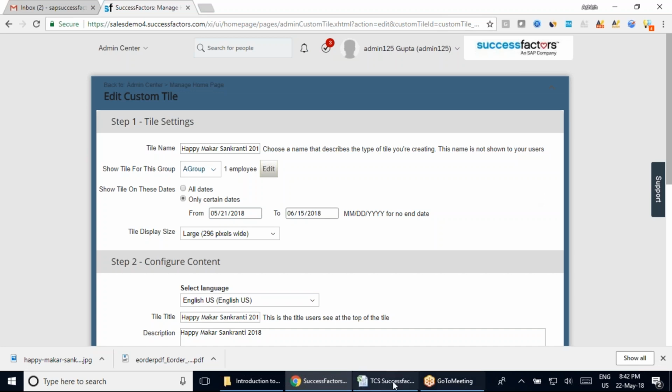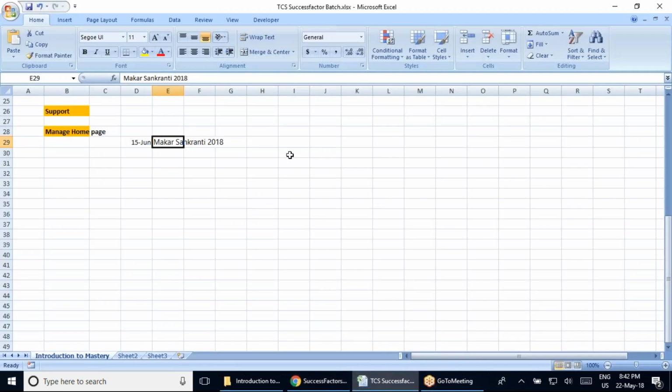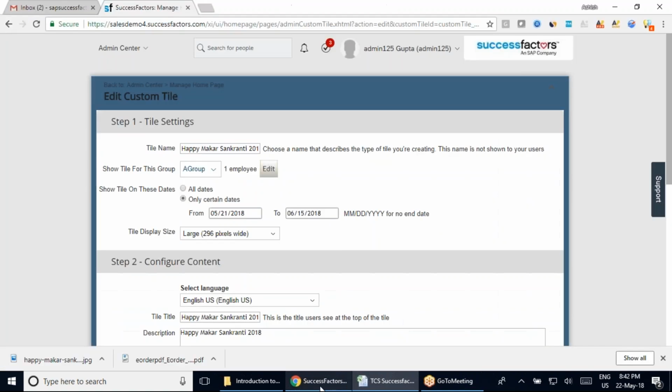I hope you know what a fixed date and a flexible date are. Does anybody know what fixed date and flexible date I am referring to? All those people who come from an SAP R3 or HCM background will know what a fixed date and a variable date is that I'm talking about.